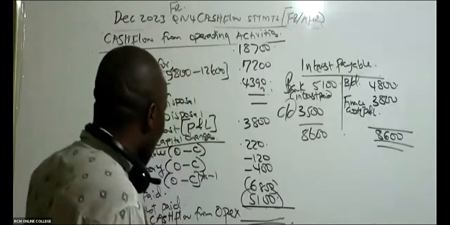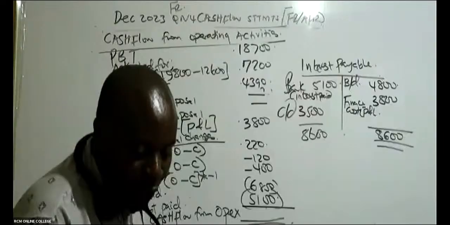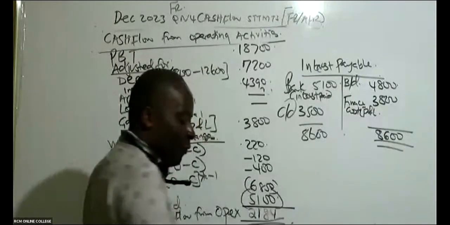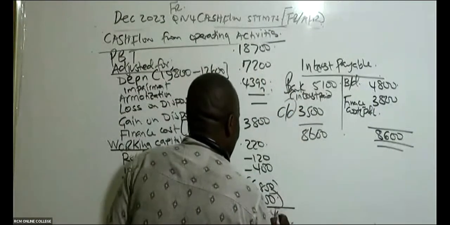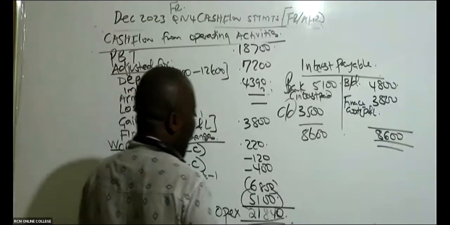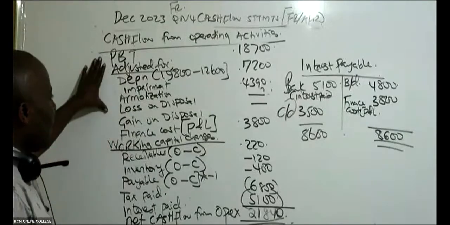Rahab is giving me a figure of 21. Somebody has confirmed up there. Thank you so much. So we have here 21,840. Now, once I finish this, the other sections do not have issues. The other sections are very, very easy to handle. This normally is the one that takes time.